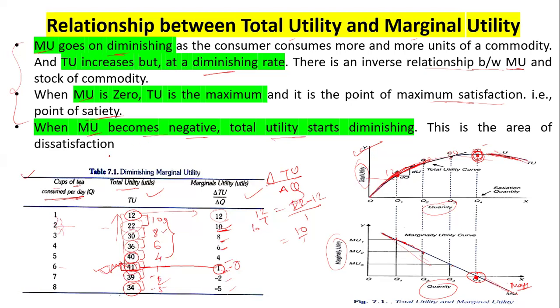So this is the area of dissatisfaction, where I'm not going to eat one more gulab jamun. I'm just done with it. This is the point where you say no, I don't want this anymore. अब मैं पूरी जिंदगी भर गुलाब जामुन नहीं खाऊंगी, like this. Okay, hope you understand this very well.